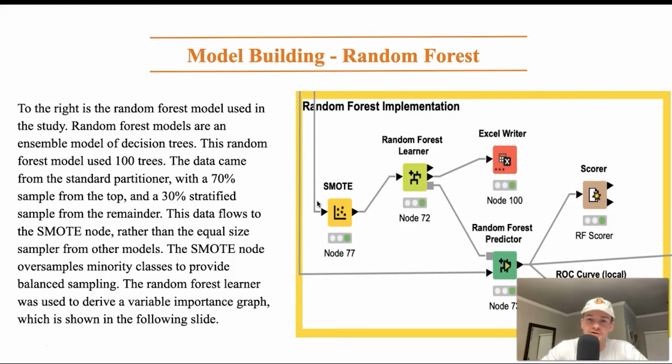Using the attribute statistics output on the random forest learner, which is the middle thing, the second triangle, it goes into the Excel writer, which we use to make a variable importance graph, which is in the next slide.